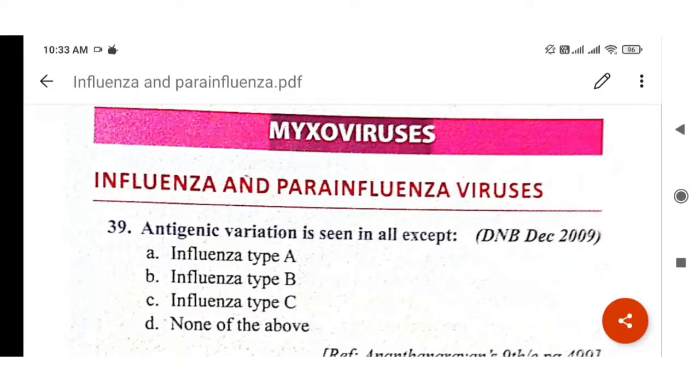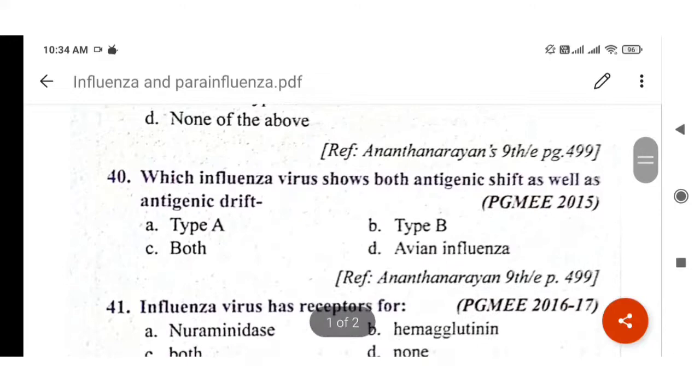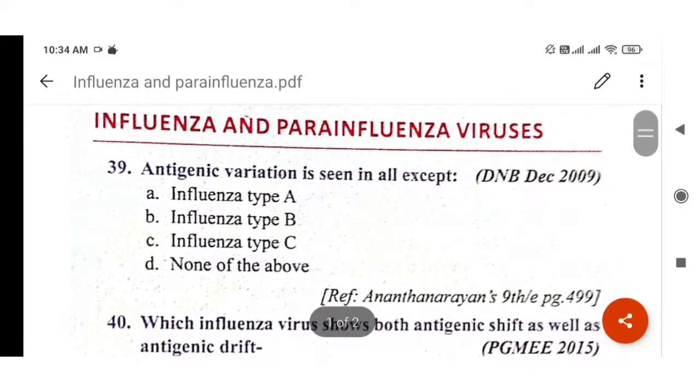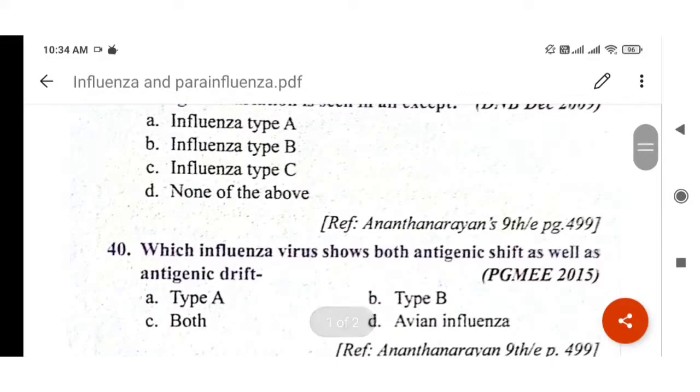Antigenic variation is seen in all except. So in which do we find antigenic variation? Remember this, antigenic variation is seen in influenza type A and type B. In A and B we see antigenic variation, but we do not see antigenic variation in C. So the answer will be option C, influenza type C. This question was from DNB, December 2009. Reference Anantha Narayan.